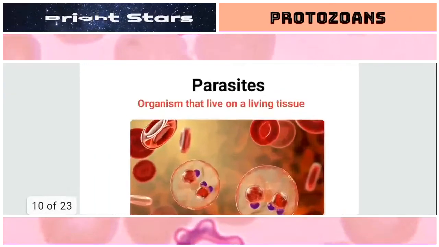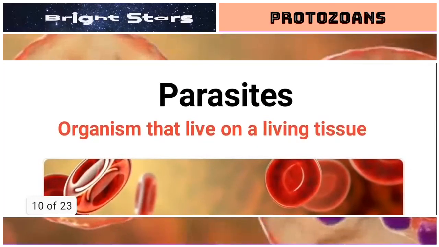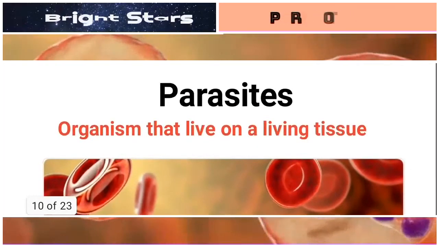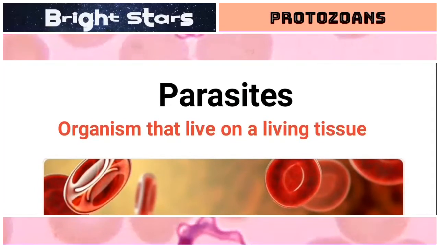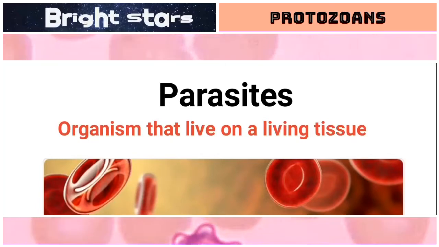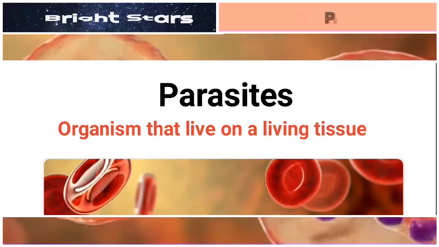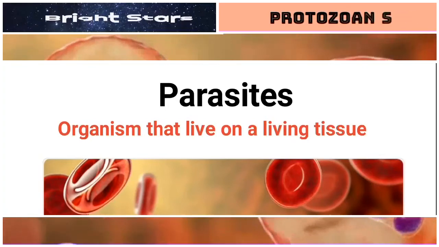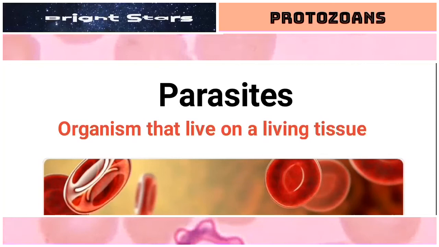Next thing, parasites. Para means parallelly, site means the location. Organisms that live on a living tissue. If they live on a dead tissue, we call them saprophytes, which we discussed in the last video. Parasites depend on living tissues or on another host.